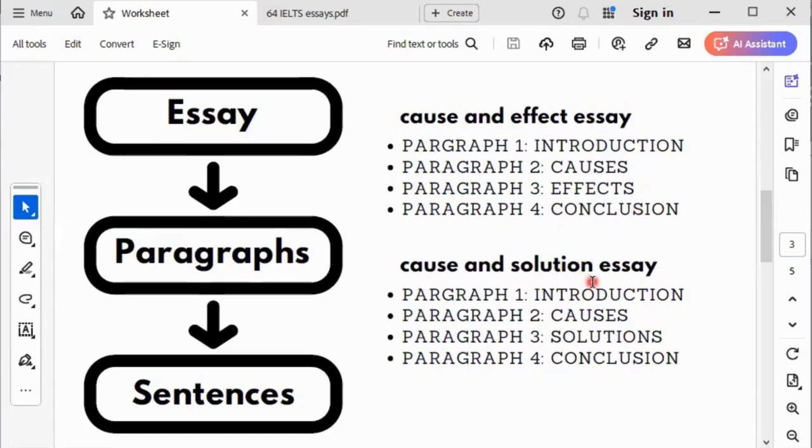Then the cause and solution essay follows the same pattern. In paragraph 1, you introduce your essay, paraphrase the question prompt, and write your thesis statement. In paragraph 2, write about the causes. In paragraph 3, write about the solutions. And then in paragraph 4, you conclude. This is how to structure your cause and effect essay and your cause and solution essay. I hope you're following me. We need to construct our essay and make it as concise as possible.